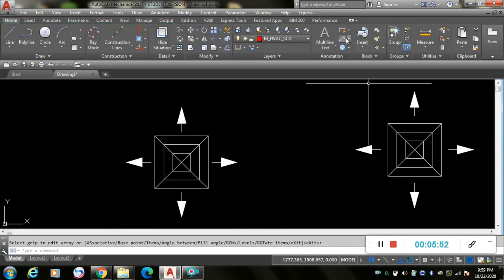We can close this tab. So this is the designing of a supply air diffuser. Thank you.